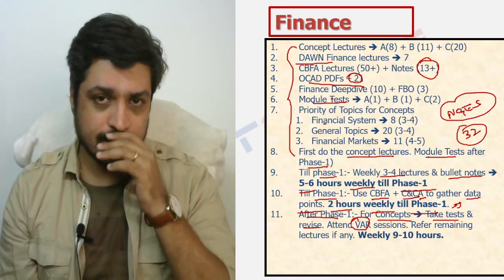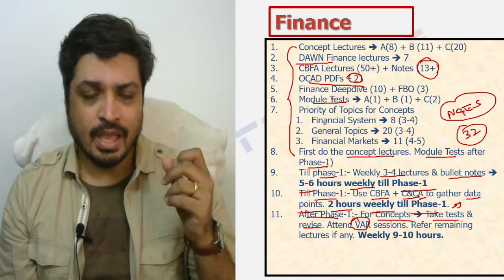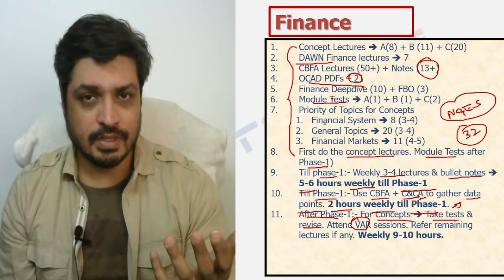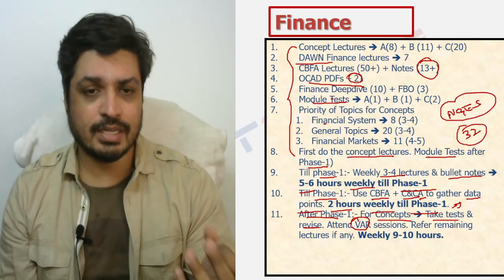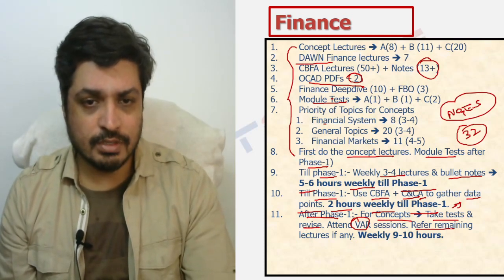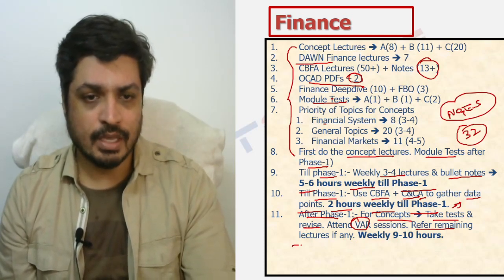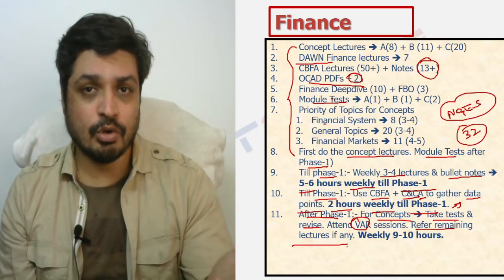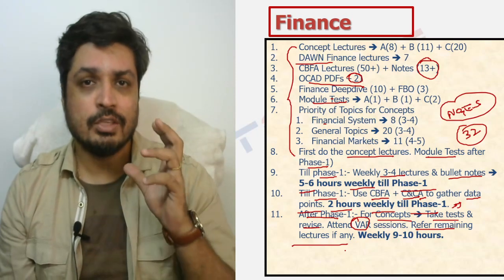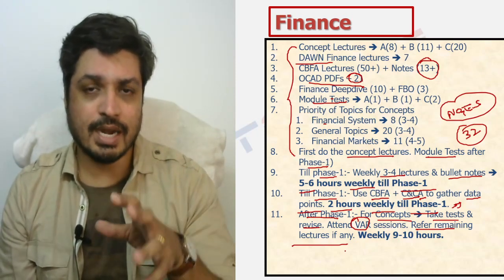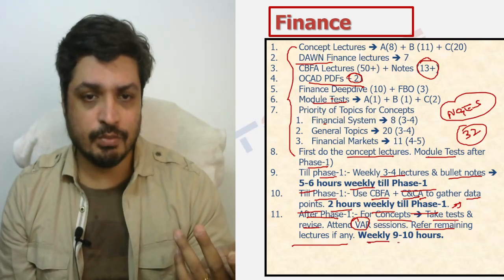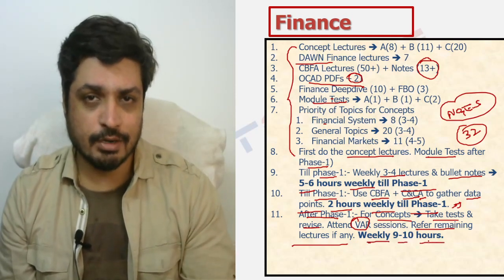So all of these sessions will basically start happening at that point of time, and it will give you a lot of revision practice in terms of a lot of things that are there. And of course, you'll have descriptive writing practice as well that will happen at that point of time, right? And again, what is expected is that you refer the remaining lectures that are there, if any. And when I say remaining lectures, if any, whatever you could not cover before phase 1 as per the prioritization schedule that I've just mentioned, you have to basically look at covering these during that particular point of time. So what is the expectation after phase 1? You're looking at roughly weekly, looking at a 9 to 10 hours kind of a time frame.